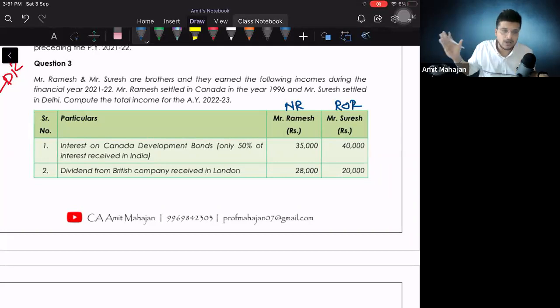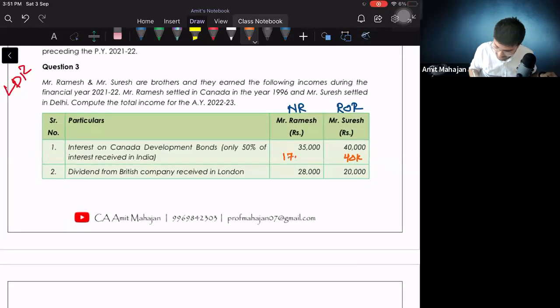So if I just think from ROR's perspective, nothing changes. Everything will be taxable for ROR, right? So this will be 40. And for Ramesh, only 50% will be taxable. Why? Because Indian income is only 50%, because it is received in India. So here I will write 17,500. Perfect. This is absolutely clear.